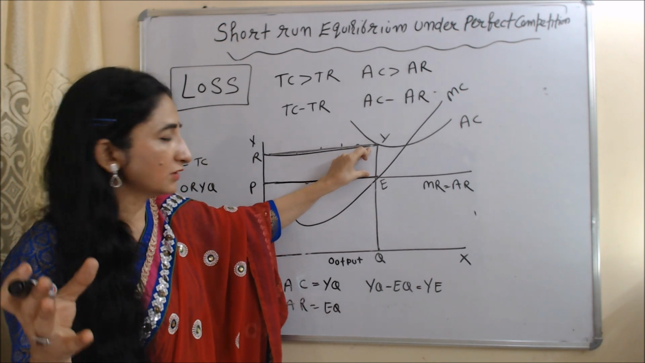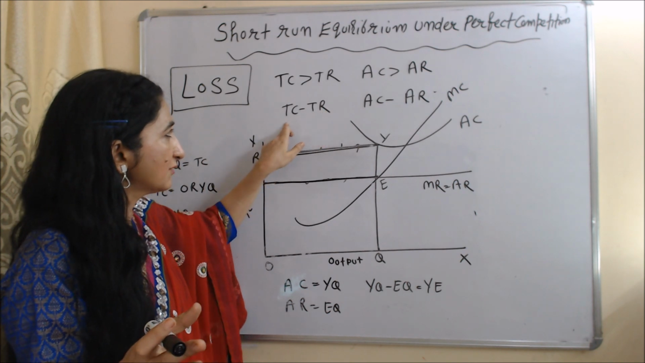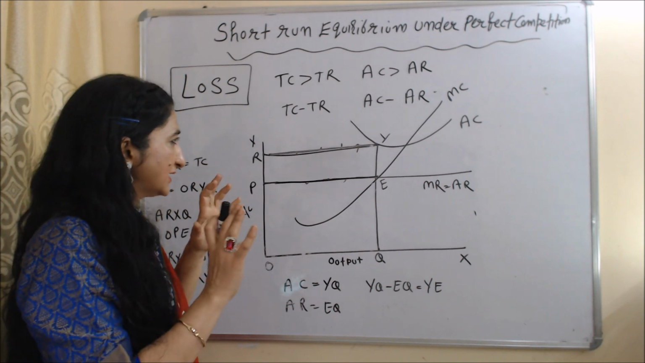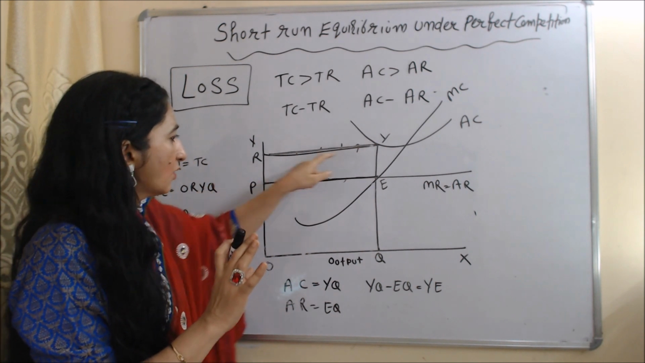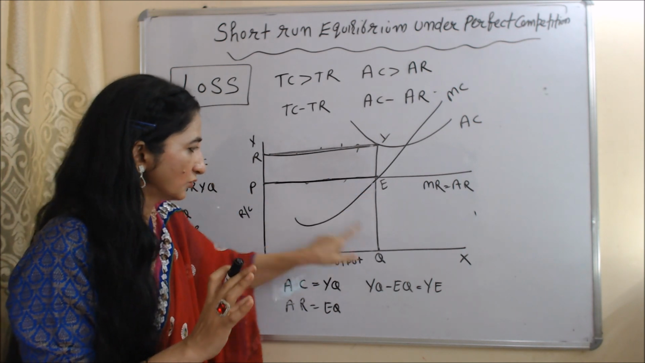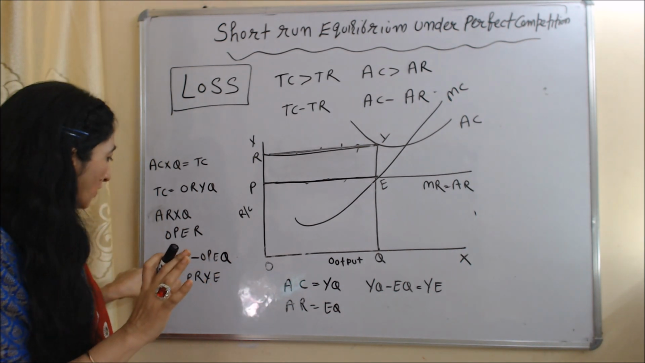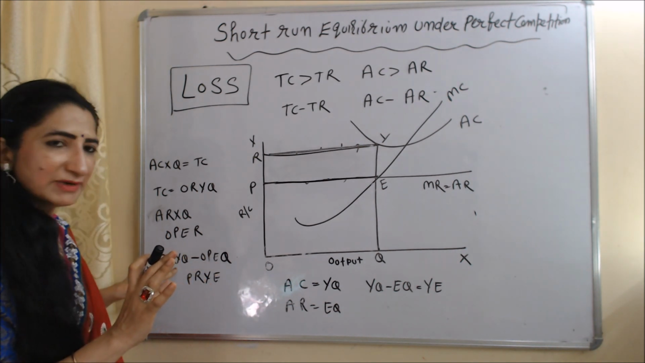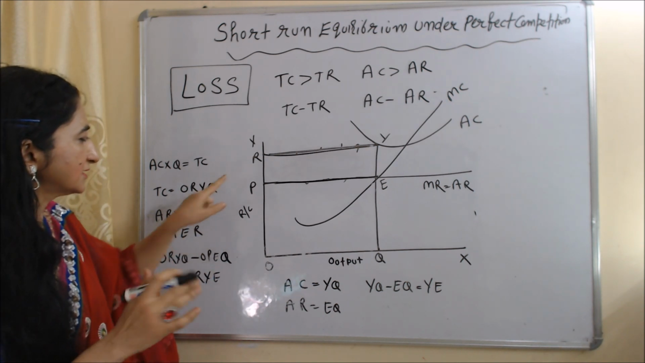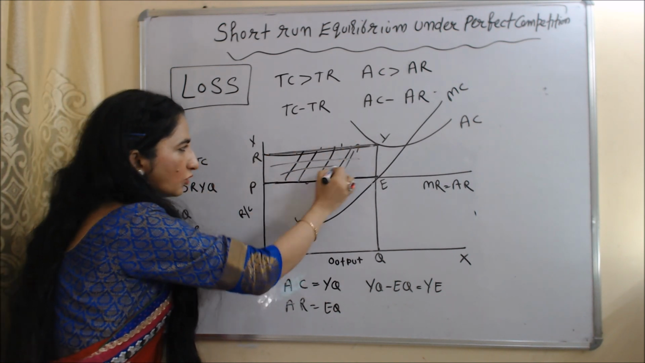Now we will see total loss. The formula for calculating total loss is TC minus TR, which is equal to total loss. In this diagram, our TC is ORYQ and TR is OPEQ. When we subtract OPEQ, which is our TR, from ORYQ, which is our TC, it becomes equal to PRYE. So we can say this part, PRYE, will be called our total loss.